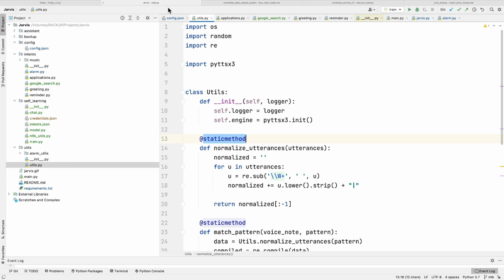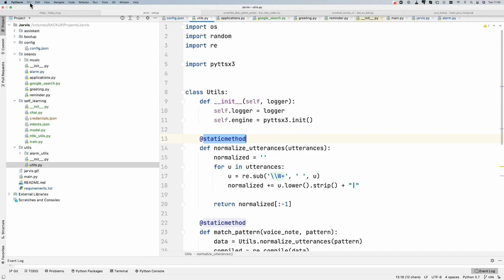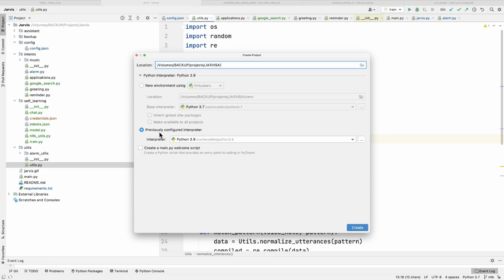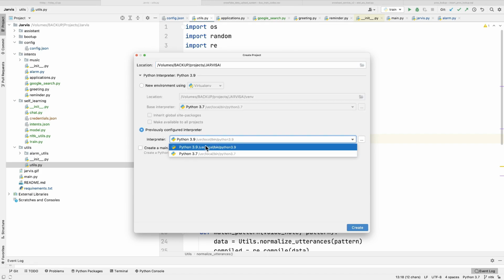So today I'm going to show you how you can implement a deep learning model in your Jarvis project. For that I'm going to create one new project. So create new project, and let me just have this directory, and here I am going to name it Jarvis AI, and I'm going to use the previously configured interpreter which is 3.7.